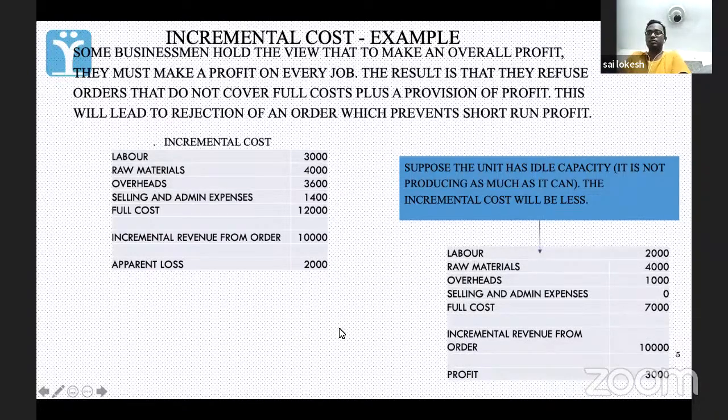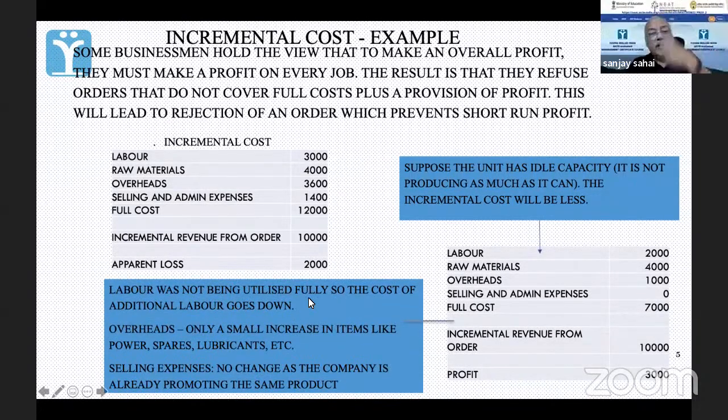So basically what will happen is, labor which was not being fully utilized, because your capacity was more and you were not getting that many orders, will go up a little, but it will not go up by the full amount. It will go up by a little bit, 2,000. In the original thought, I thought it will go up by 3,000. That is the full cost. Raw materials cost will remain the same, that cannot change. Overhead cost, once again, full cost may be 3,600, but since I'm already bearing overhead costs, a little extra will be needed.